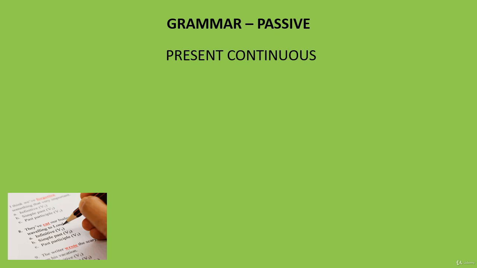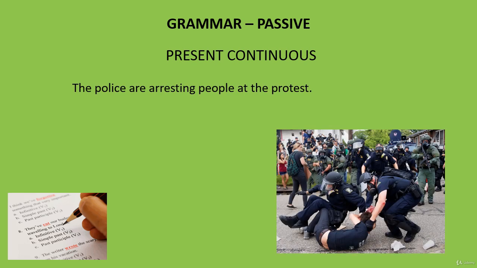Let's look at present continuous passive. Here's an example. The police are arresting people at the protest. What do you think that could be? Follow the same steps to make the sentence passive. People are being arrested at the protest.